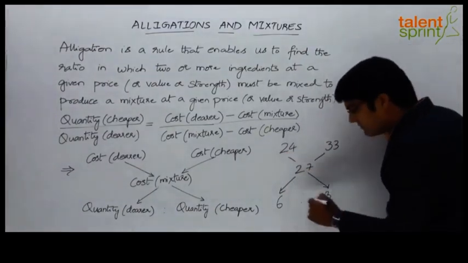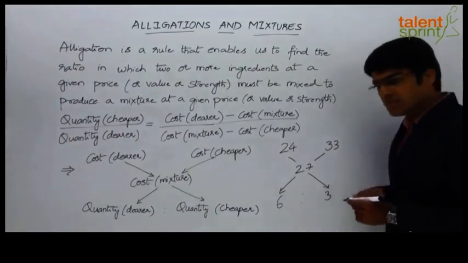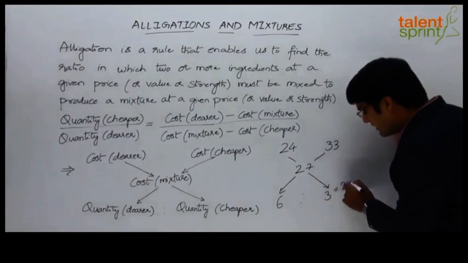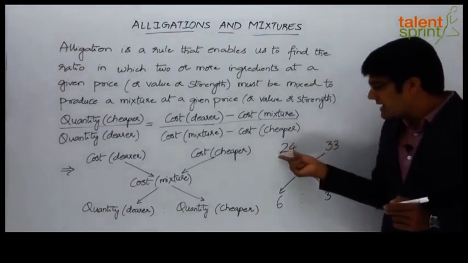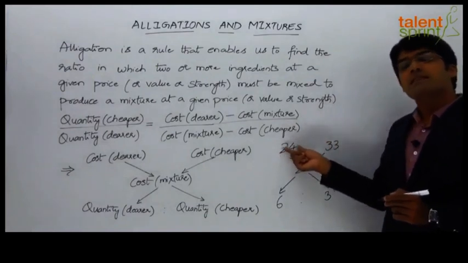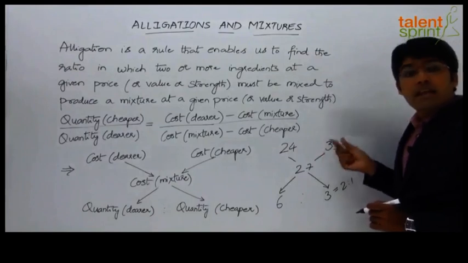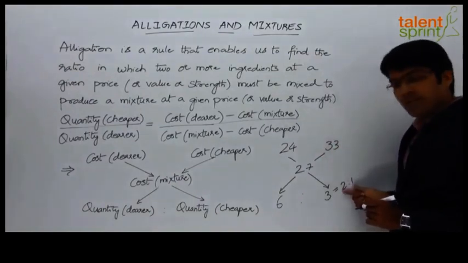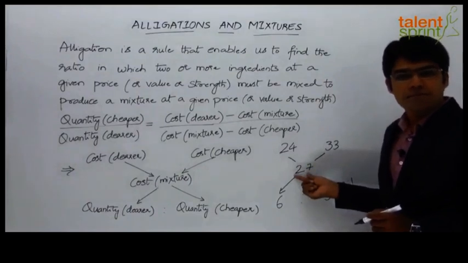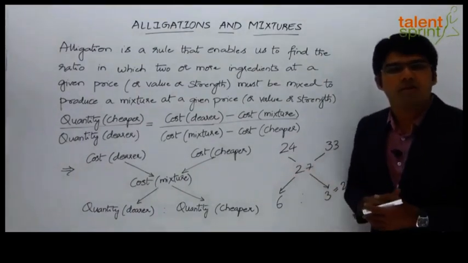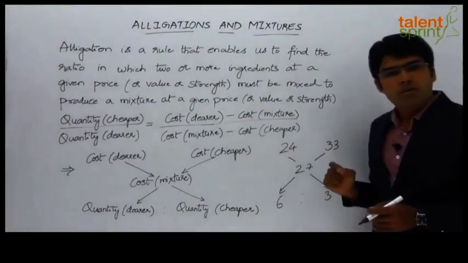Now this is nothing but the ratio in which the two qualities have to be mixed together. 6:3 is equal to 2:1. So we can say that when a quality of wheat which is at 24 rupees per kg is mixed with another quality of wheat at 33 rupees per kg, in the ratio of 2:1, we get a mixture which will be at 27 rupees per kg. So this is the basic application of the alligation rule, and the same can also be obtained using the given formula, right?